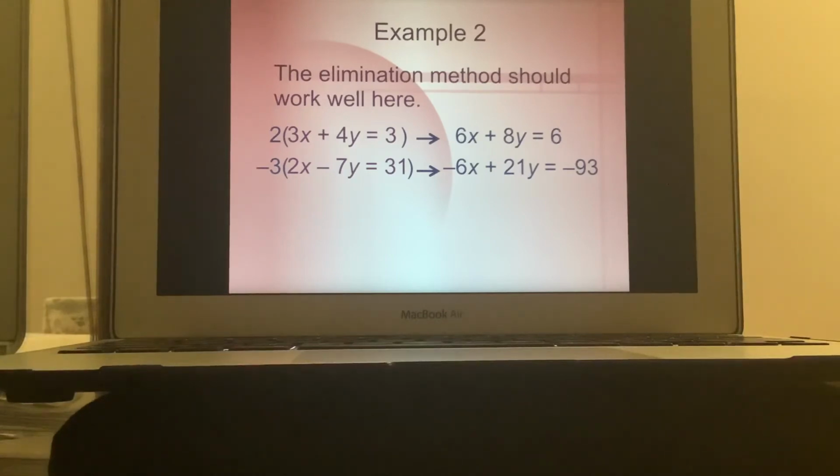And that, I can add that together. 6x minus 6x is going to eliminate your x's, and then you'll have your y's left, and then you can solve for y. So add them together, I end up with 29y equals negative 87. Well, what would y be? Y is negative 3.